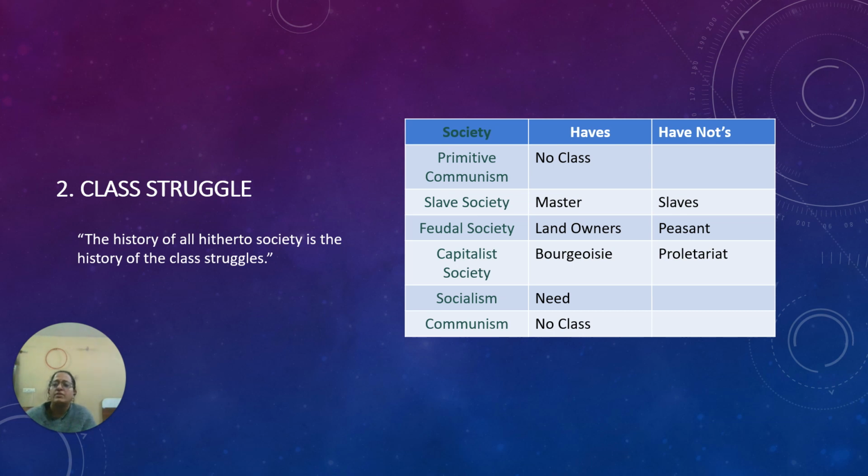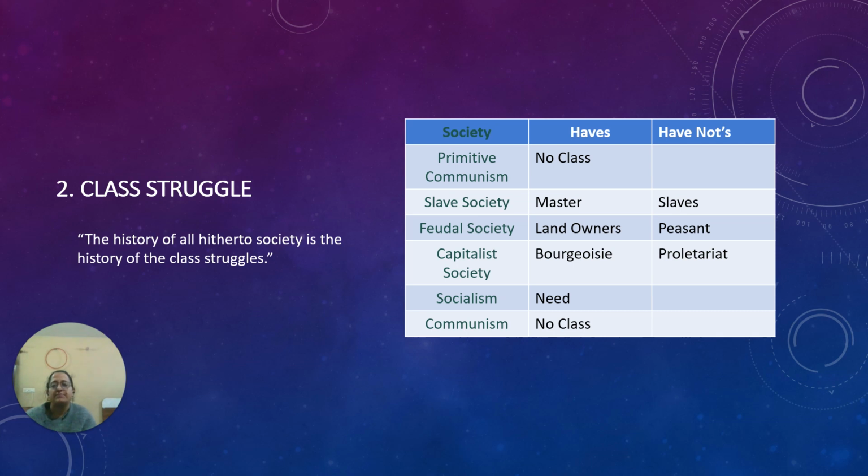The haves always try to exploit and get the maximum out of the have-nots, and keep them in poverty or bad conditions. Their interests are always in clash, and when this clash gets intense, it comes up on the ground and gives way to the next form of society.